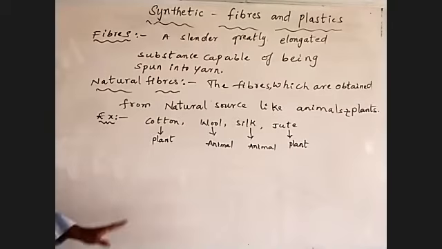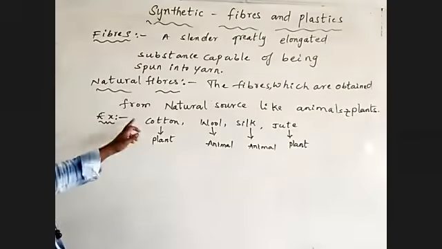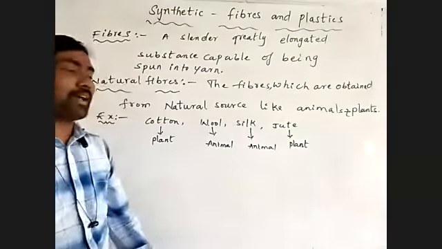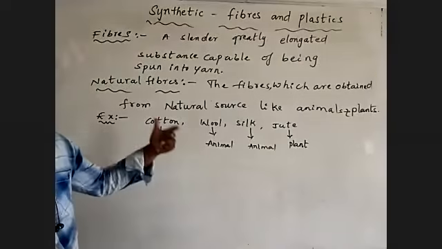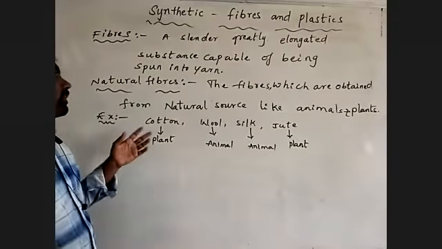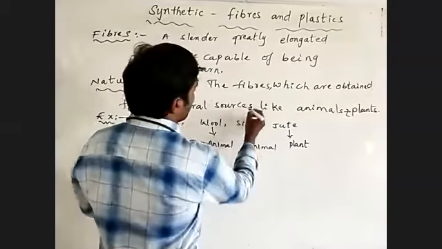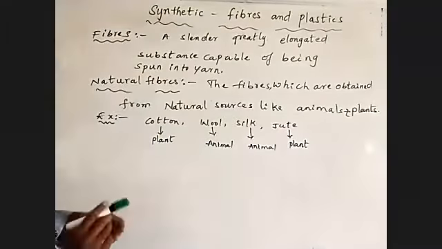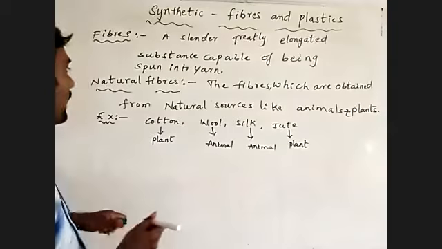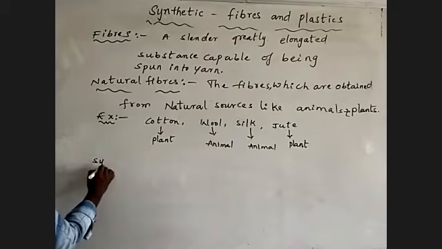These are what we generally call natural fibers: cotton fiber, wool fiber, silk fiber, jute fiber. The sources are animals and plants.